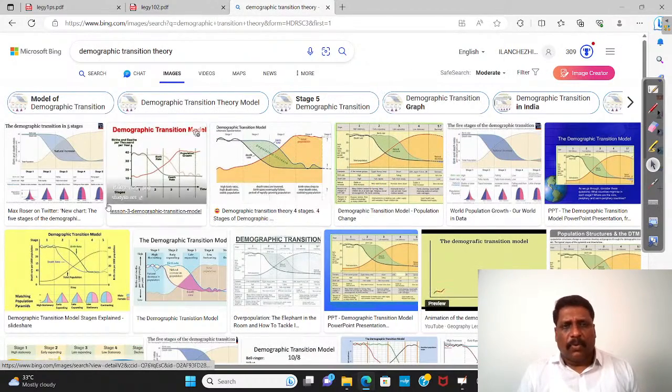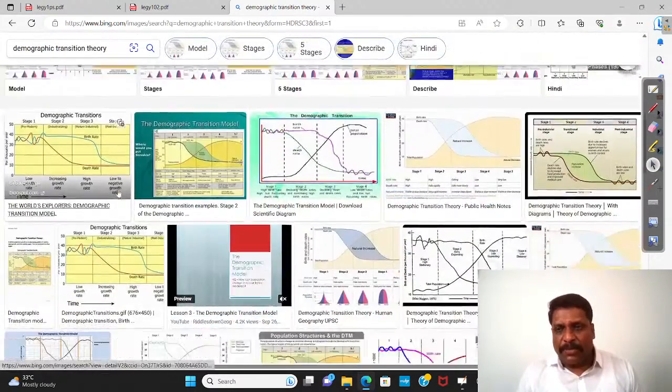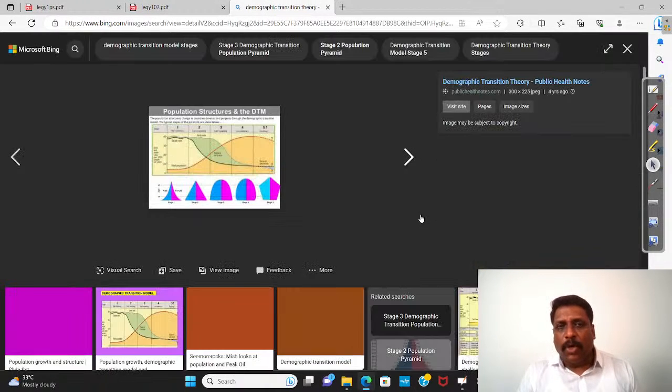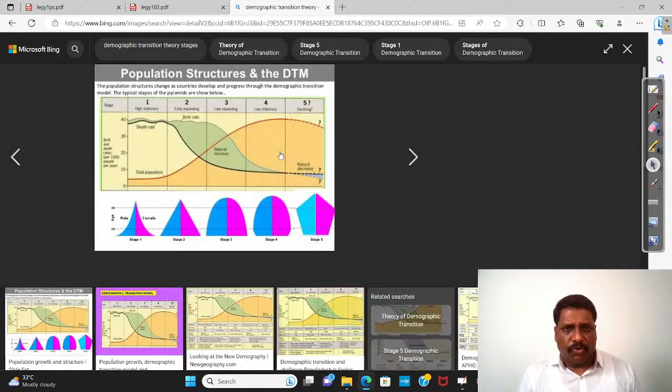Now here, most of the time you will find this demographic transition model comes with five stages. Only thing is that I also want to take this population growth and decline. Approximately I'll show you, maybe a better placed diagram. Yeah, this should be better.